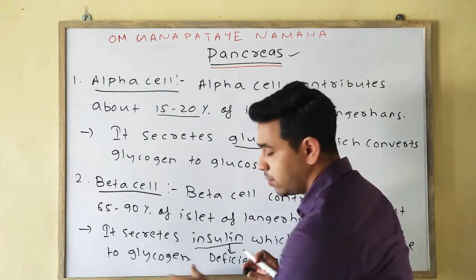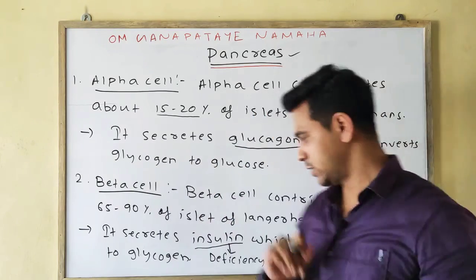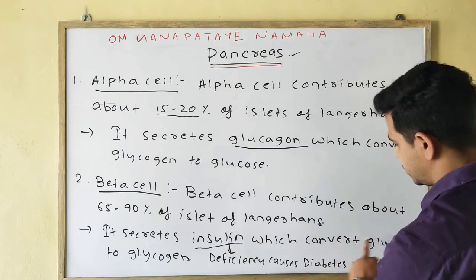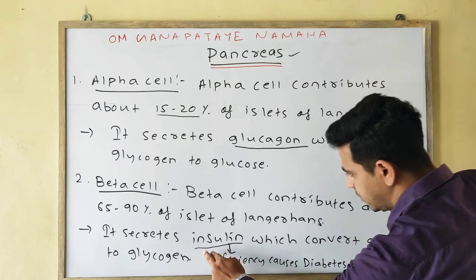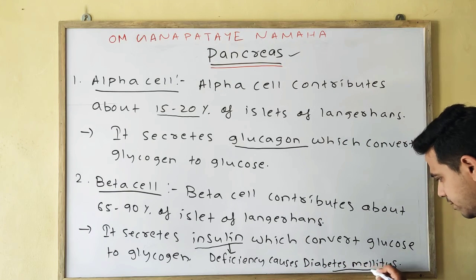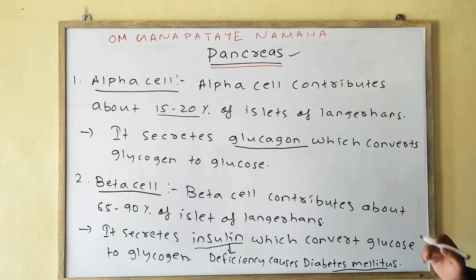As glycogen is formed, glycogenesis. As glycogen is broken down, glycogenolysis. If the deficiency of insulin occurs, it causes diabetes mellitus disease, okay, just note down.